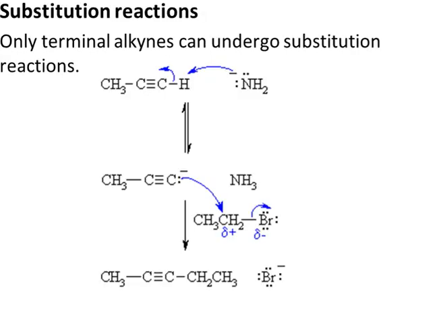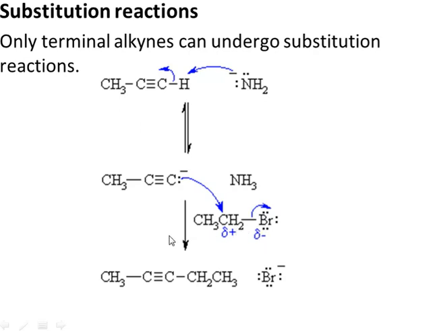In the case of substitution reactions, only terminal alkynes can undergo substitution. The first step is removal of this proton by a base, so we get an alkynide ion. This alkynide ion acts as a nucleophile and carries out the removal of a leaving group. It attacks as a nucleophile on this electron-deficient carbon of ethyl bromide.